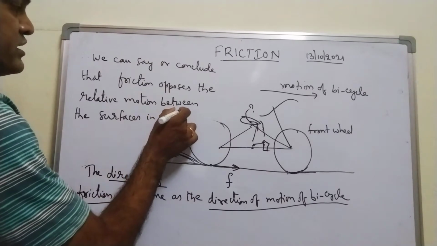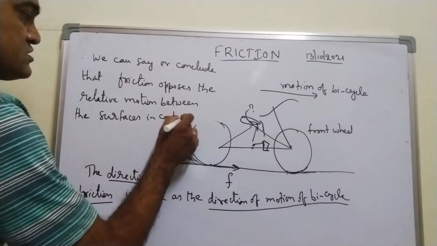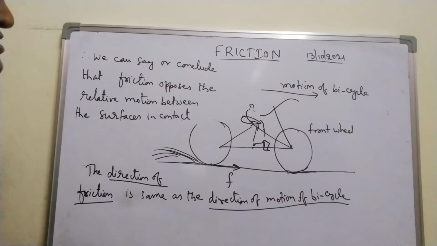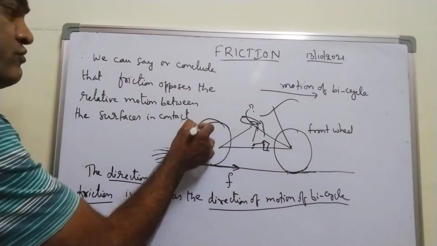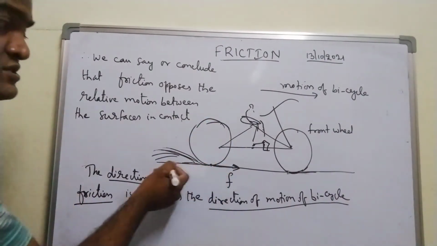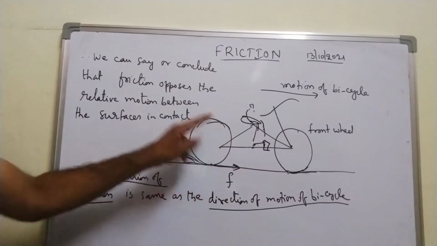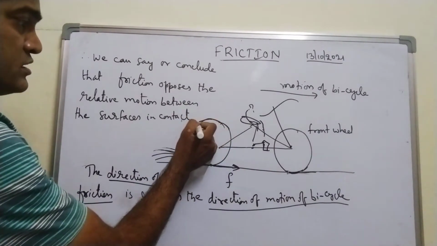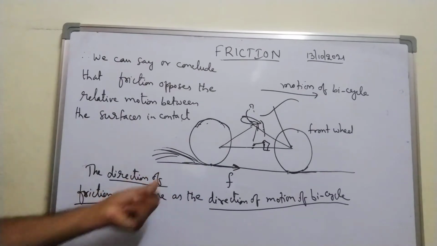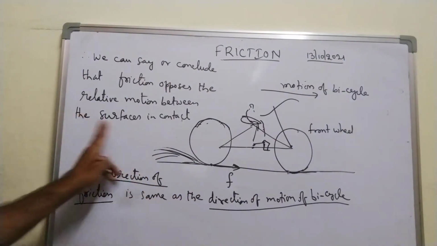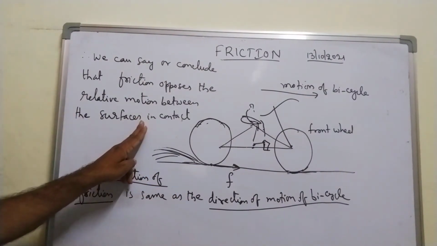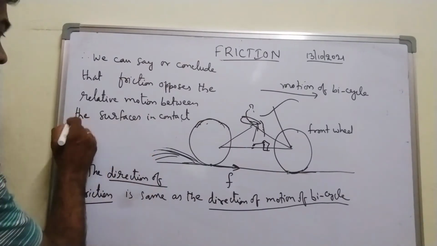Here, what is the relative motion between the surfaces in contact? Which surfaces are in contact? Back wheel and the surface. When the back wheel is considered one body and the surface is another body, these two surfaces are in contact, right? But not the motion of the cycle.